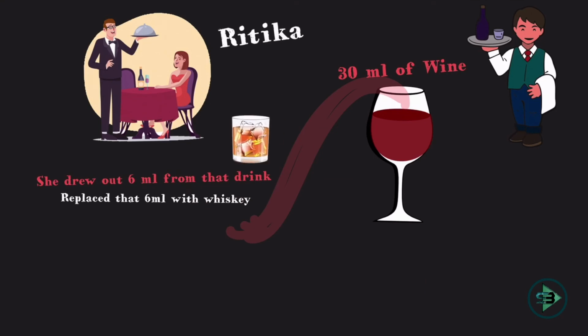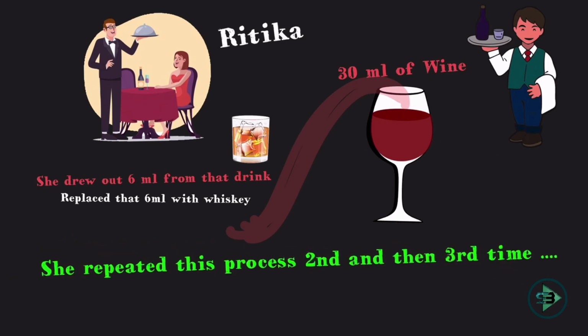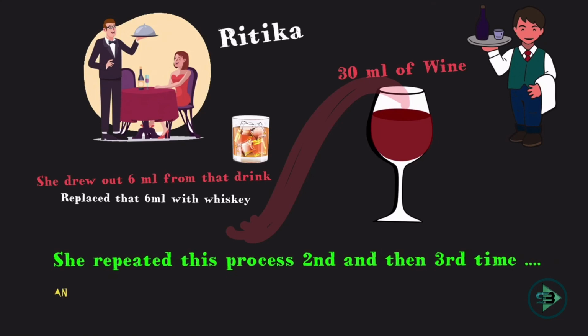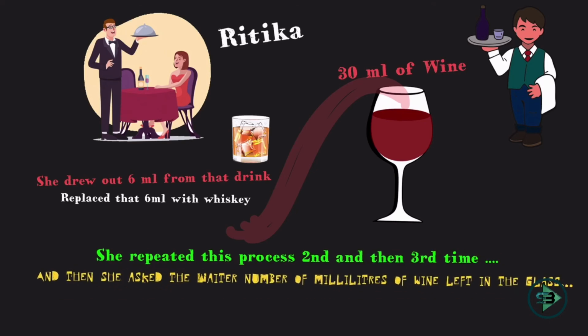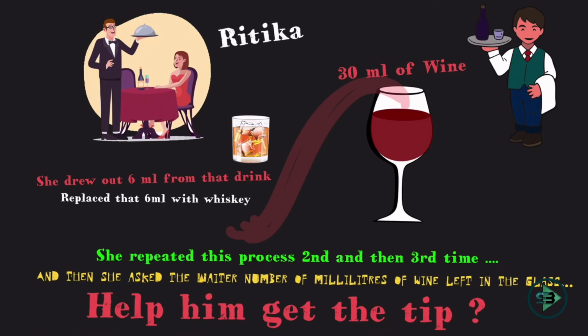What did she do after that? She repeated this process for the second and then for the third time, which means the second and the third time she took out 6 ml of the mixture and replaced it with 6 ml of whiskey. And then she asked the waiter the number of milliliters of wine left in the glass after the third operation. Now if the waiter gets the answer, he gets the tip. Help him get the tip.